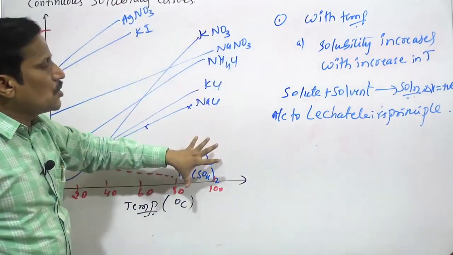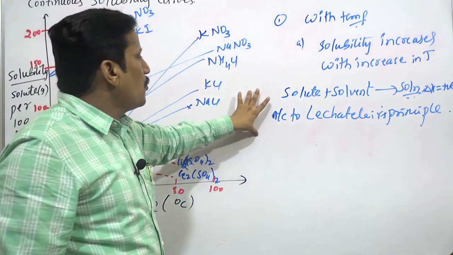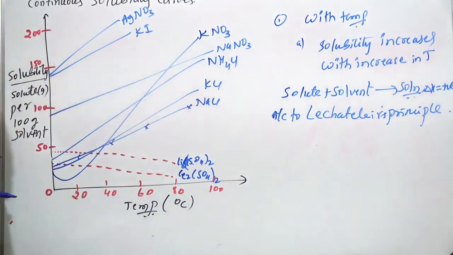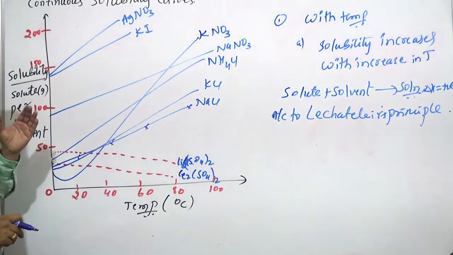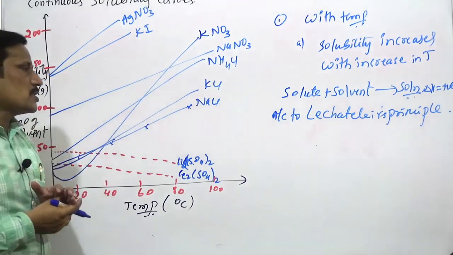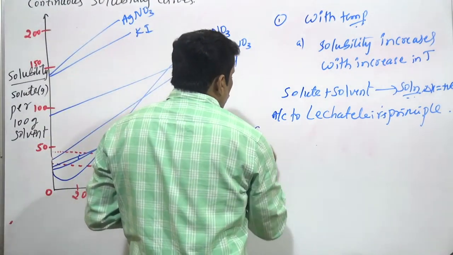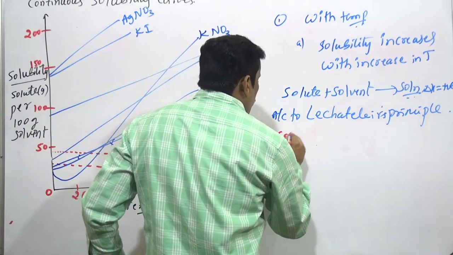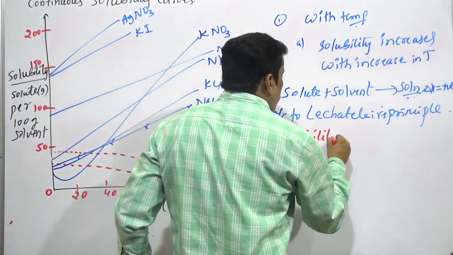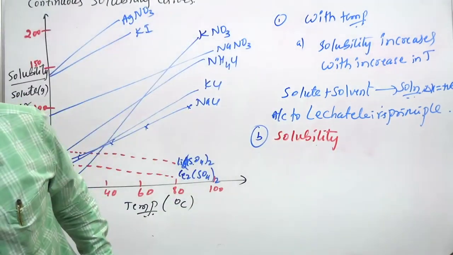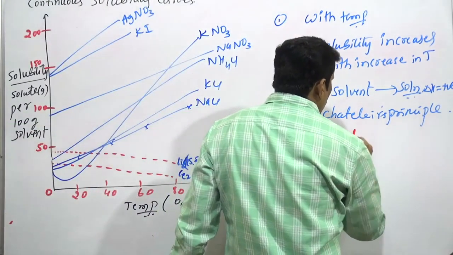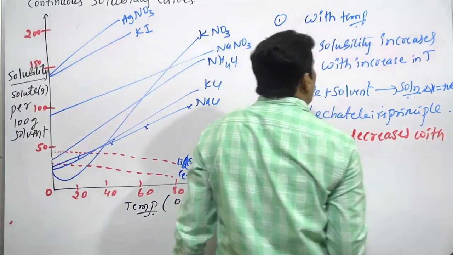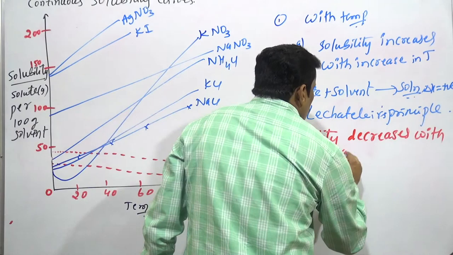Dissolution of all these solids is endothermic. Therefore, with increasing temperature, solubility increases. Some salts are there, B, see that B is important. That is, solubility decreases with increasing temperature.